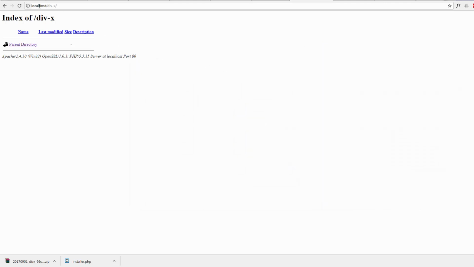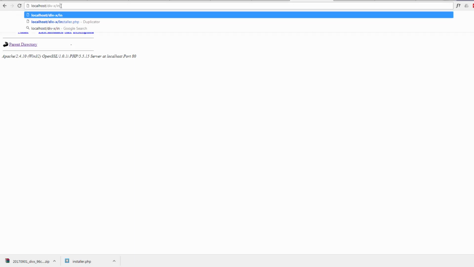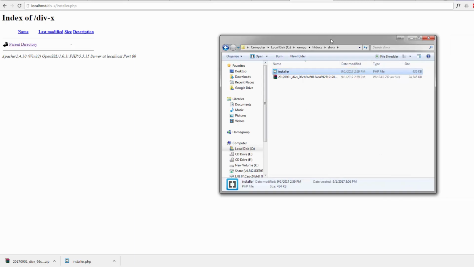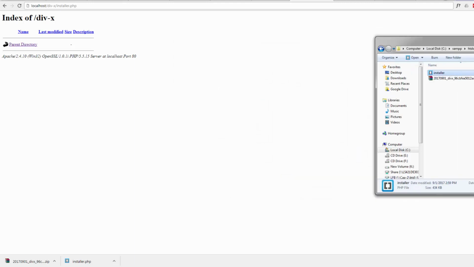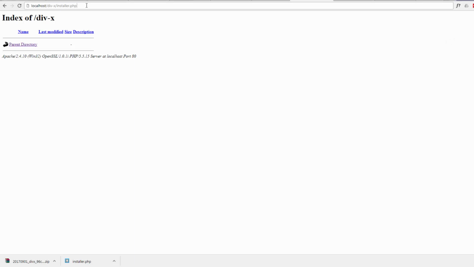Now what I need to do is navigate to the site, which is this URL here where the site was, but I just need to add installer.php to the end of the URL. And as you can see, that's the installer file right there. So we're pointing to that now.